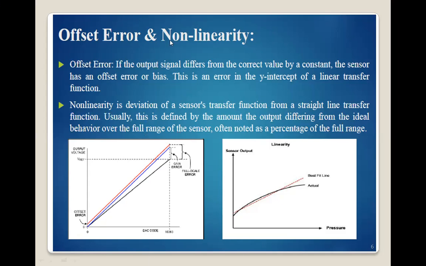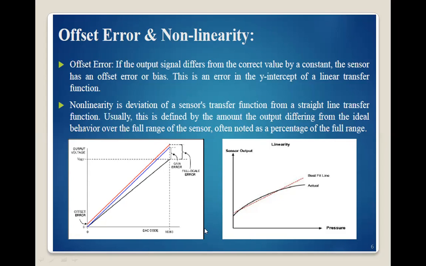Okay, now next one is non-linearity. Many sensors do not have a linear relationship between the input and output; they have some non-linearity. So due to non-linearity, there is an error produced in the measurement of the sensing device. That means non-linearity is the deviation of the sensor transfer function from the straight line transfer function. Usually it is defined by the amount the output differs from the ideal behavior over the full range of the sensor, often noted as a percentage of full range.